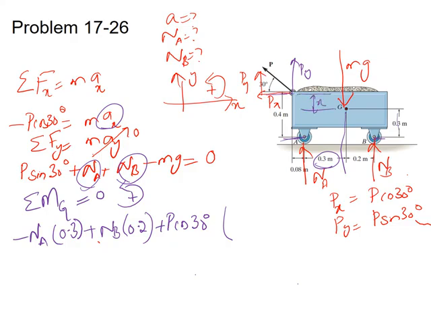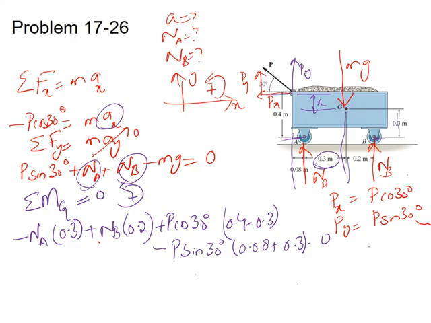Py creates a clockwise moment about point G, so minus P sin 30 degrees, and the distance between point Py and point G is 0.08 plus 0.3. This is equal to 0.